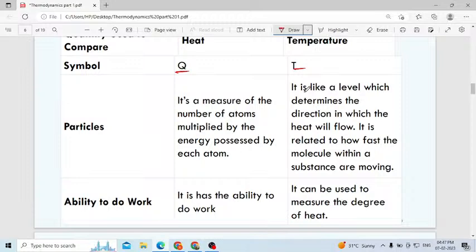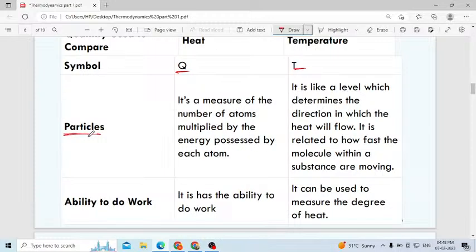Okay. Next, heat is a measure of the number of atoms multiplied by the energy possessed by each atom. Same as what I explained in terms of particles. It is like a level which determines the direction in which the heat will flow. It is related to how fast the molecules within a substance are moving. Already I told you, temperature is nothing but how fast the